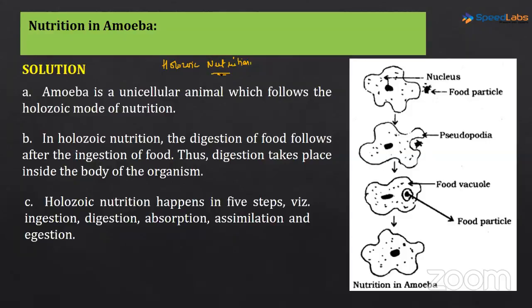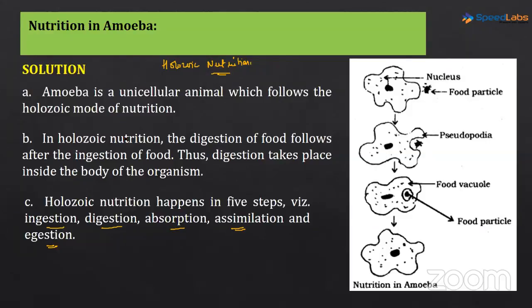Holozoic means it is taking in the food as a whole, taking the complex food inside, and then inside the body these processes happen: ingestion, digestion, absorption, assimilation, and egestion. If you remember from the first lecture, the steps of holozoic nutrition were ingestion, digestion, absorption, assimilation, and egestion. So the mode of nutrition in case of amoeba is holozoic. Don't confuse it with the simplicity of the organism. Although it is unicellular, the mode of nutrition followed here is holozoic mode of nutrition.